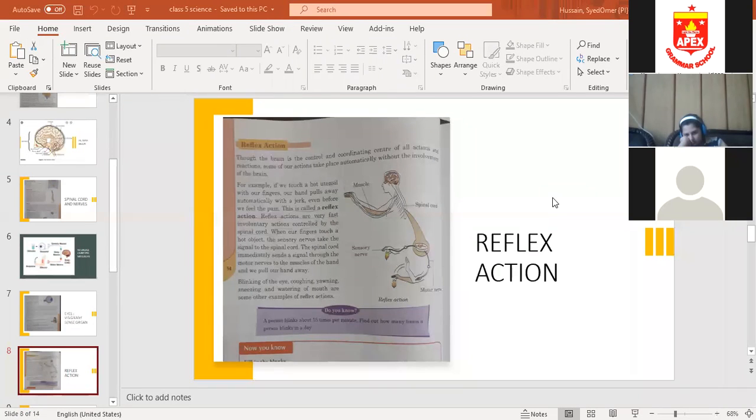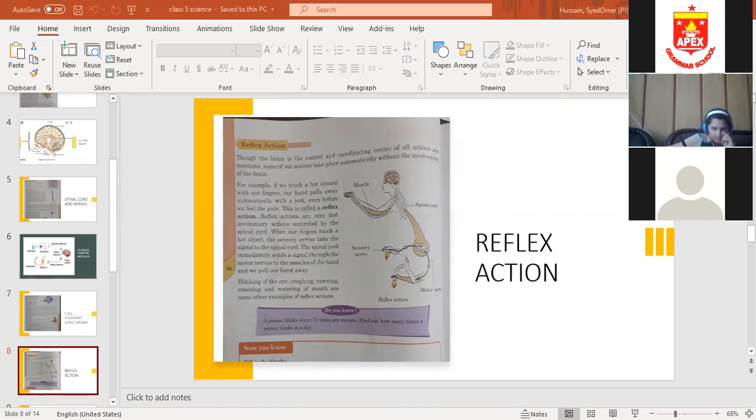Okay, so right, reflex section is controlled by the spinal cord. Right, in the third blank, reflex section is controlled by the spinal cord. So these are the blanks. I will repeat once again. First blank: sensory nerves send signals from the sense organs to the brain or spinal cord. Motor nerves send signals from the brain or spinal cord to the muscles and glands. Reflex section is controlled by the spinal cord.